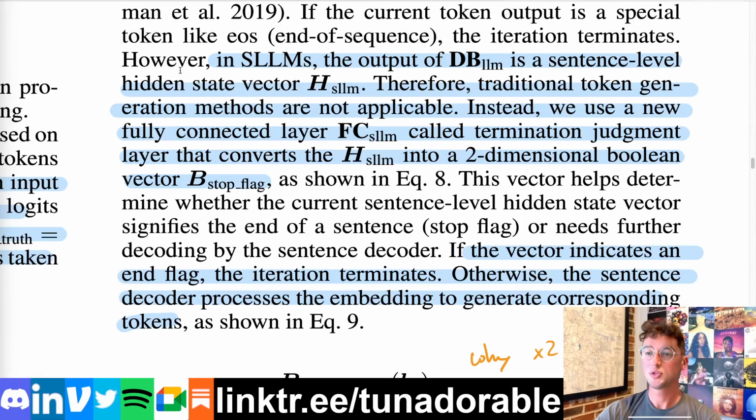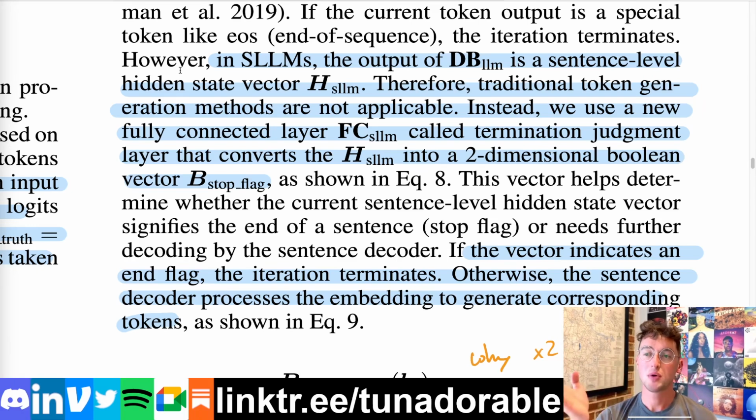Now, when it comes to that inner LLM, right, the actual thing doing the next sentence prediction, the important part, it of course can no longer use next token prediction. It instead gets its loss signal from the sentence decoder, right? Does that make sense? However, there's still a piece left over.